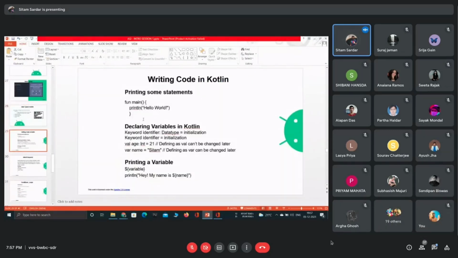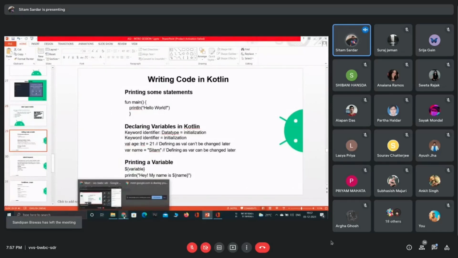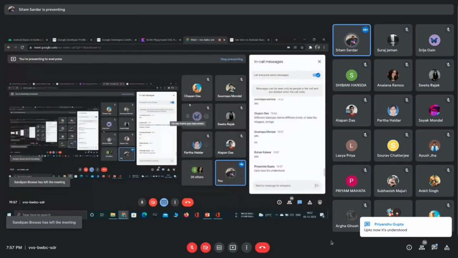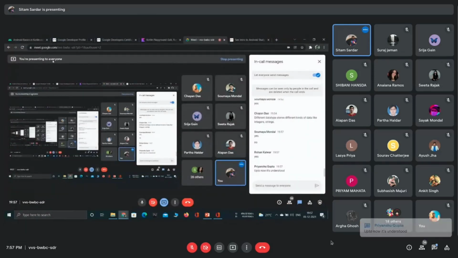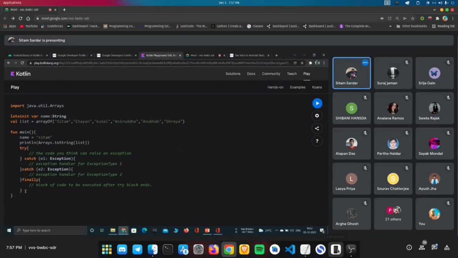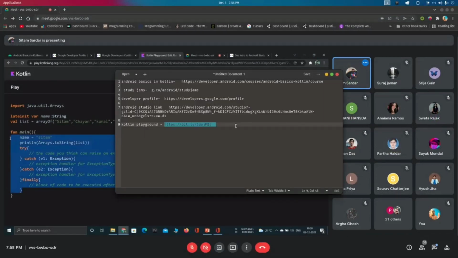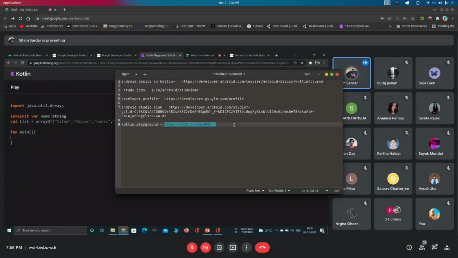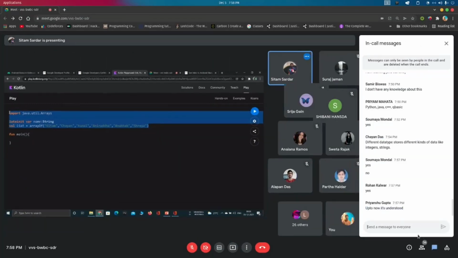So let's start our coding. Guys, if you can, open your Kotlin playground and code with us accordingly. Okay, so let me open my Kotlin playground.